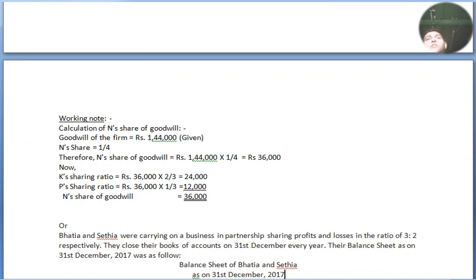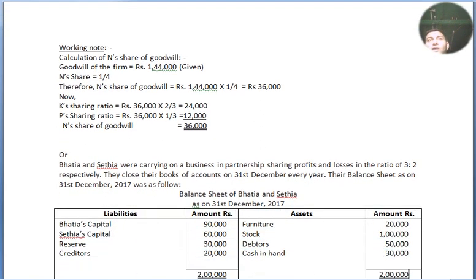Goodwill of the firm valued at 1,44,000 is given in the additional information of the question. 1/4 is N's share. We take 1/4 of 1,44,000 and we got the value of rupees 36,000. Now the K sharing ratio is 36,000 into 2/3 equals 24,000. P's sharing ratio 36,000 into 1/3, that is 12,000, and altogether N's share of goodwill equals 36,000. Now we move to our next question.